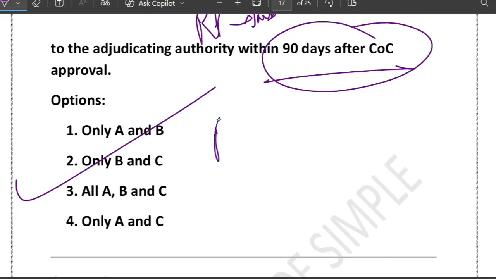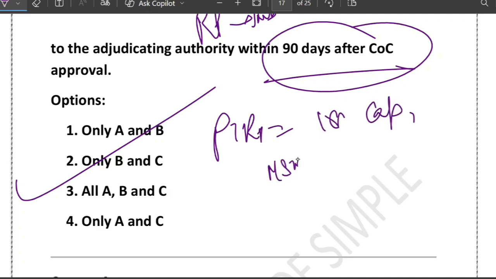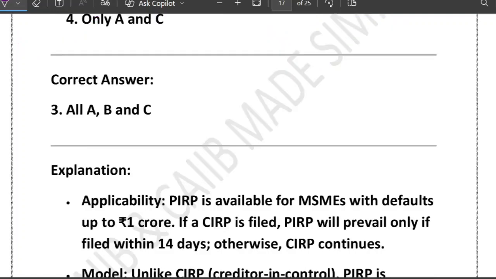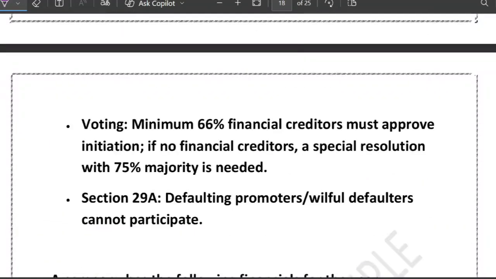So just remember this. PIRP is equal to 1 crore cap, MSME in control and 120-day clock. 1 crore MSME score, 120 days to close the door. I hope this makes sense. 1 crore MSME score and 120 days to close the door. This rhyme you can remember.